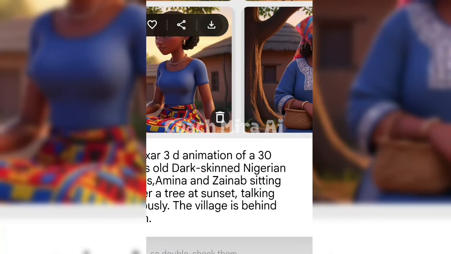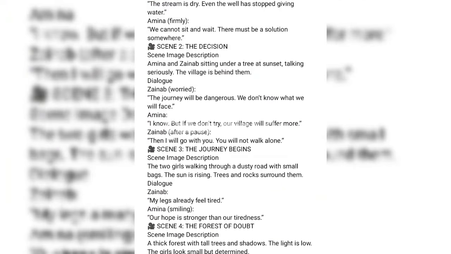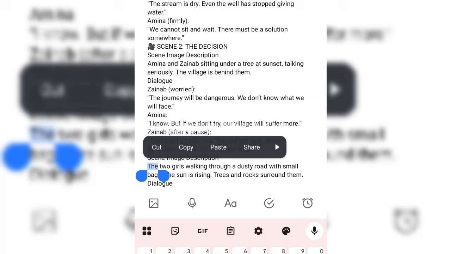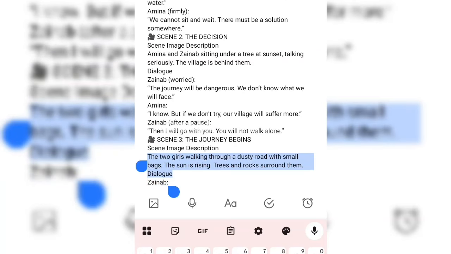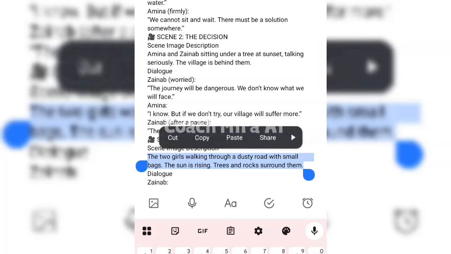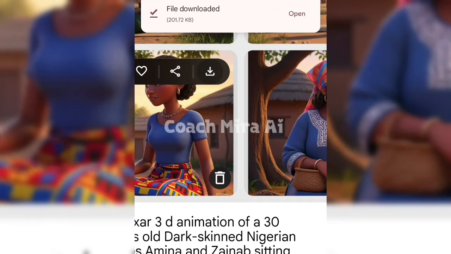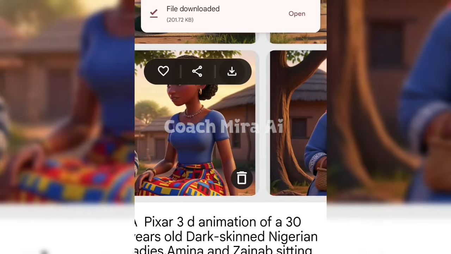Okay. All right, now I'm going to select another scene. This scene I'm selecting is actually what they are doing, like their action. So that is it. I'll still follow the same procedure.